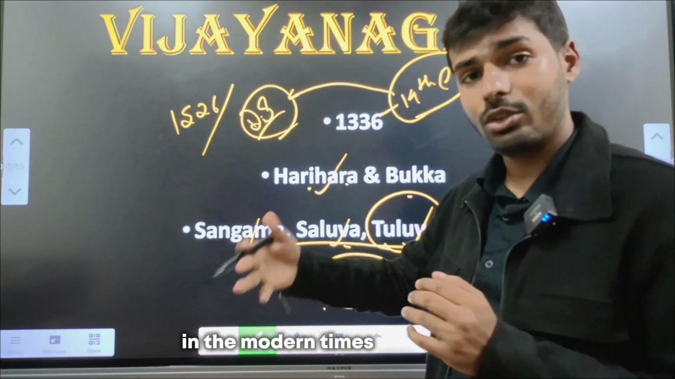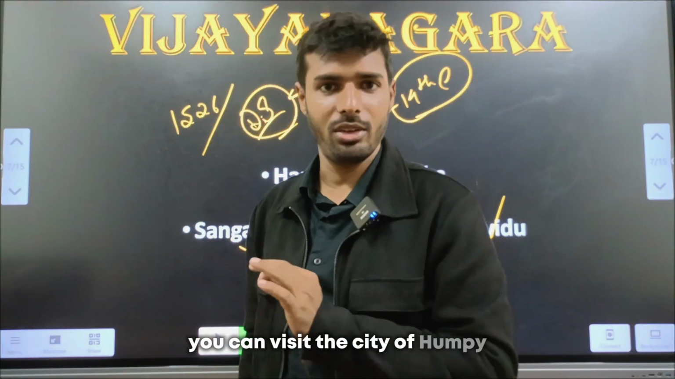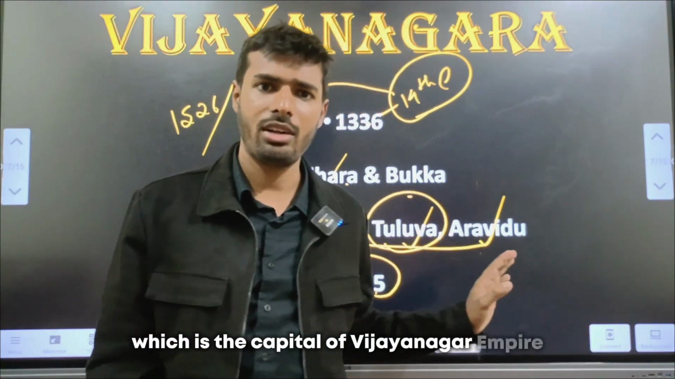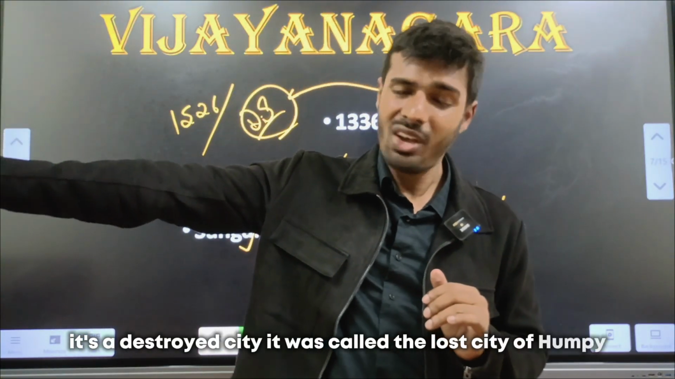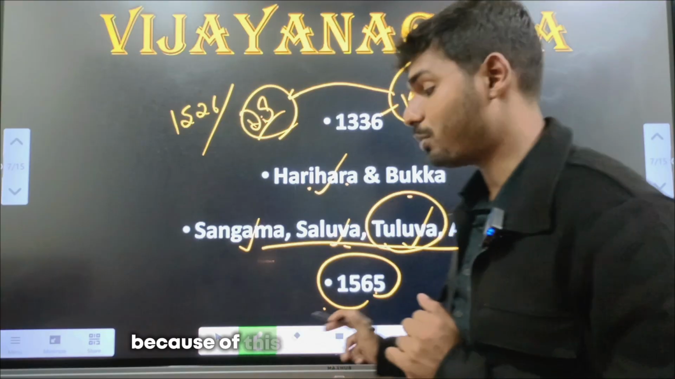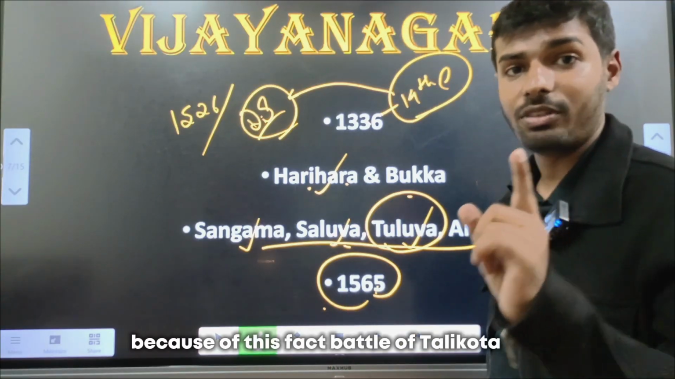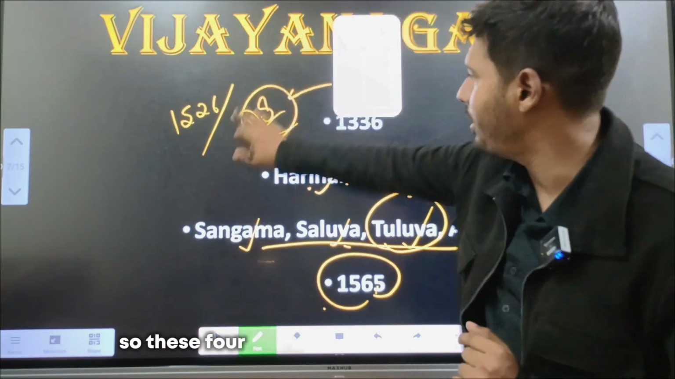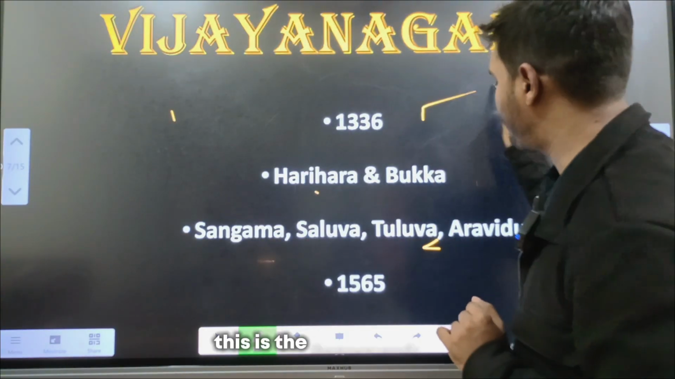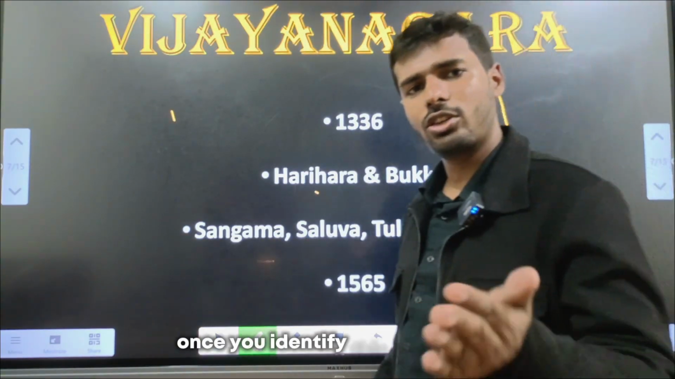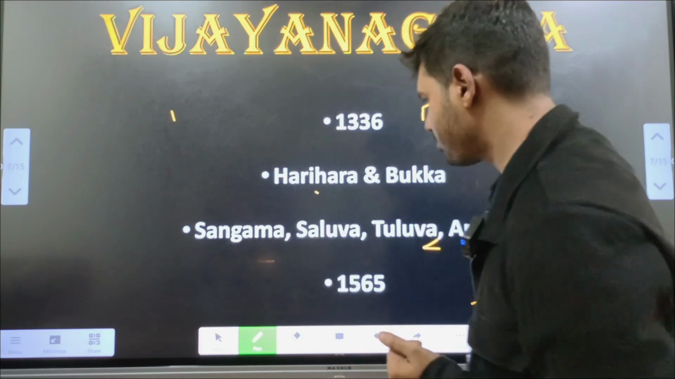In the modern times, you can visit the city of Hampi, which is the capital of Vijayanagara Empire. It's a destroyed city. It was called the lost city of Hampi. Why is it a destroyed city? Because of this battle. Battle of Talikota, 1565. So these 4 basic facts you must remember when it comes to Vijayanagara. This is the framework of it. Once you identify this framework, we'll go to the next level.